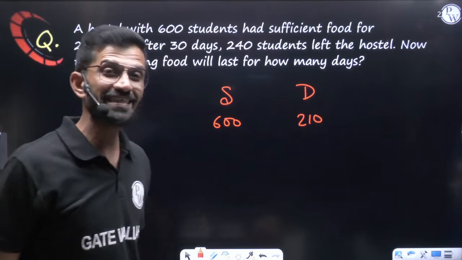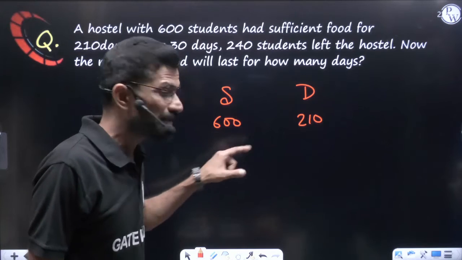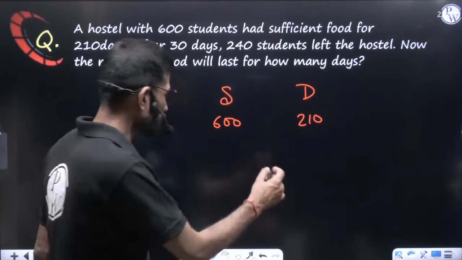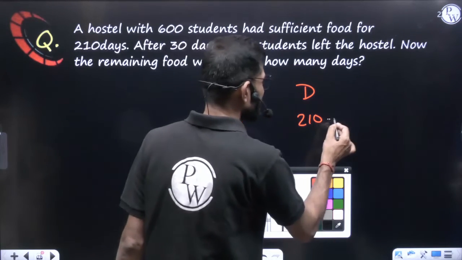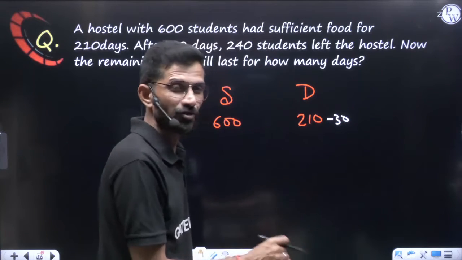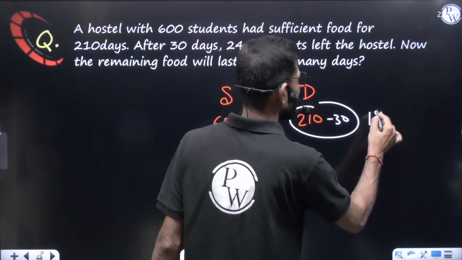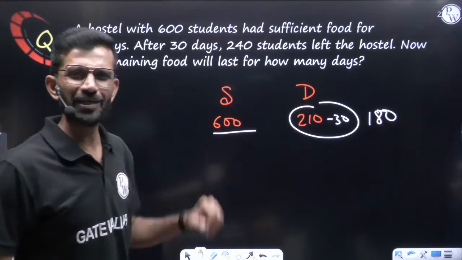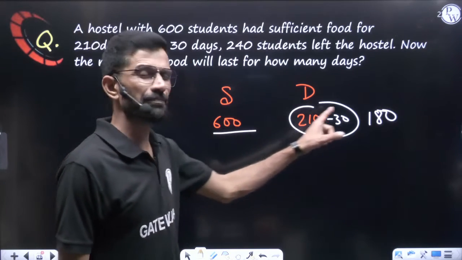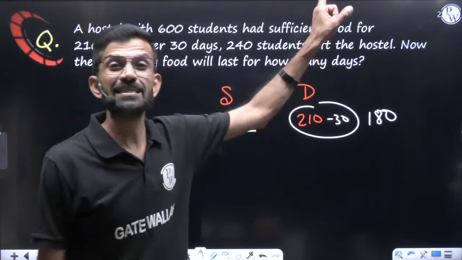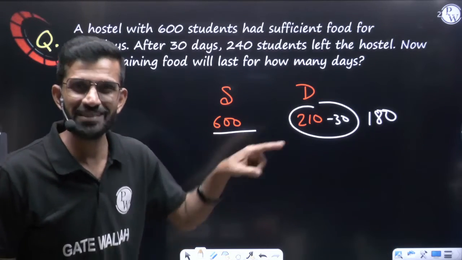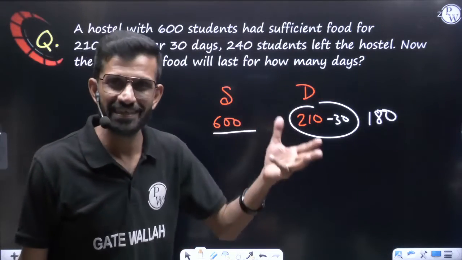So after 30 days, the same 600 people can eat for how many days? From this 210, remove those 30 days, which are already completed. So these 600 people can now eat for 180 more days. Starting only, you can remove this 30. So 600 people can eat for 180 days. This much food was remaining after 30 days.